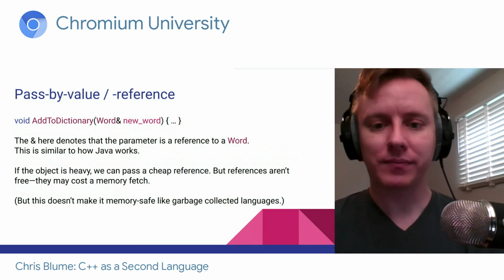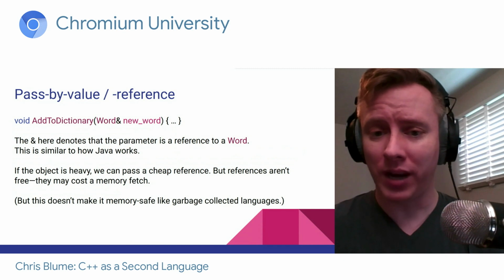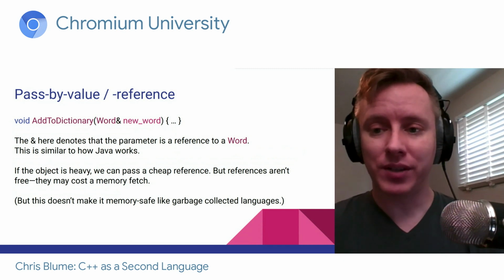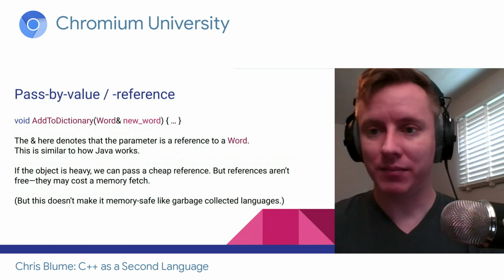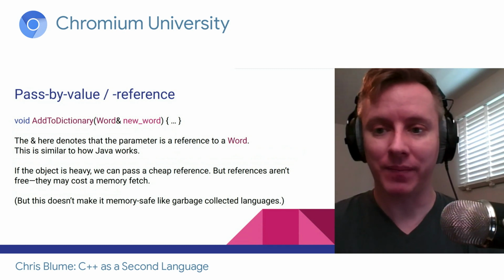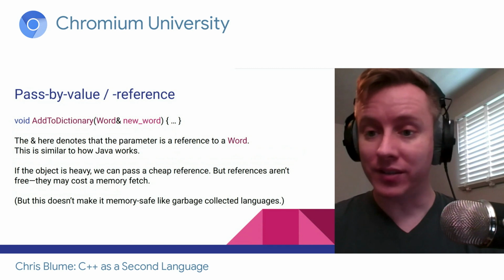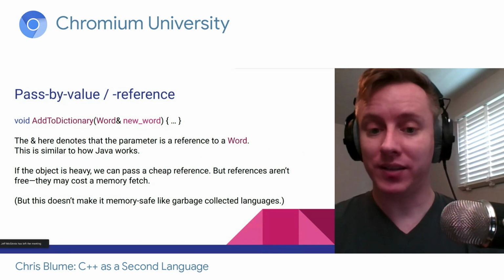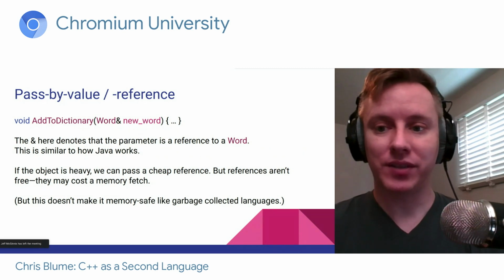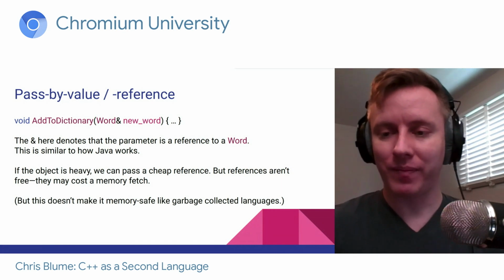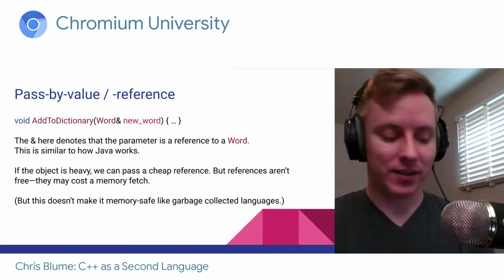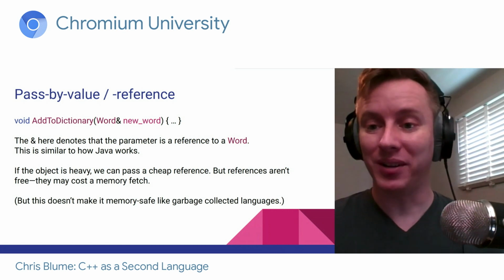They're not. The second thing that I really want to point out is that garbage collected languages use the word reference to imply a memory safety. Maybe things are reference counted or something like that. That is not what C++ means when it says reference. In C++, reference only means I have a pointer and I can go fetch the object itself. It does not give you any safety. So be careful not to fall into that trap.